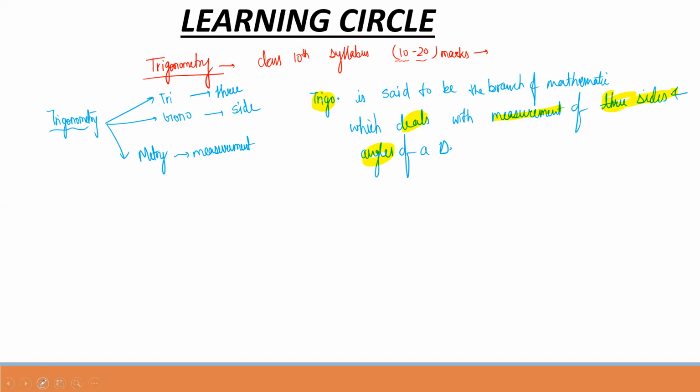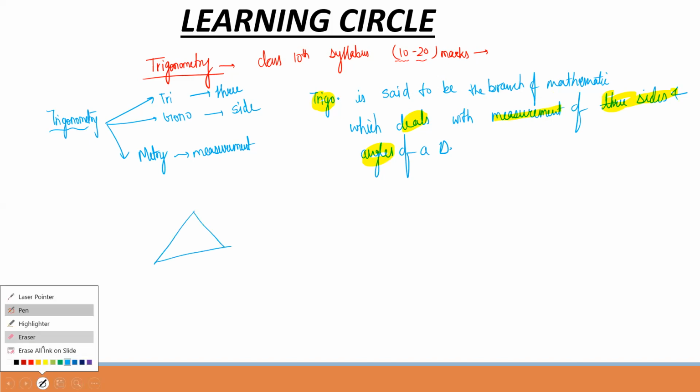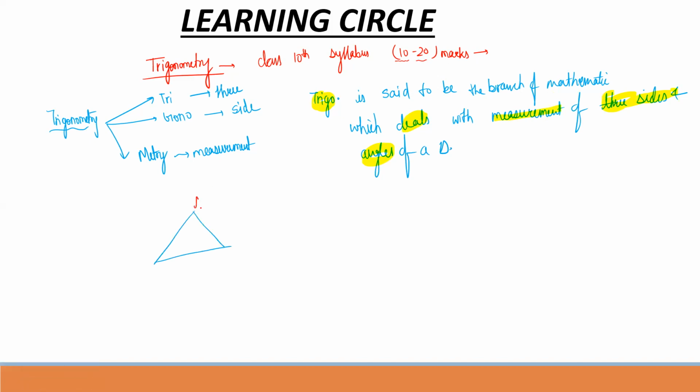It simply means that if this is a triangle, this is A, this is B, and this is C. The sides are AB, BC, and AC. And what are the angles?